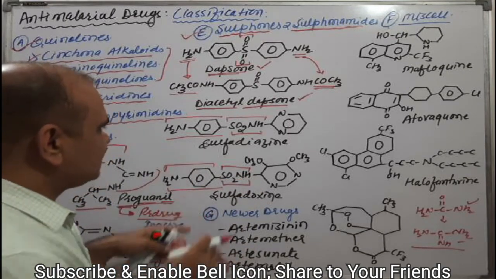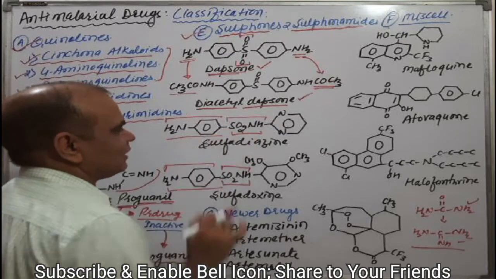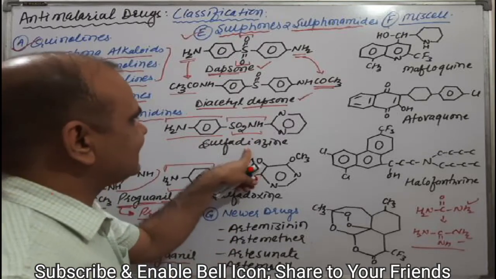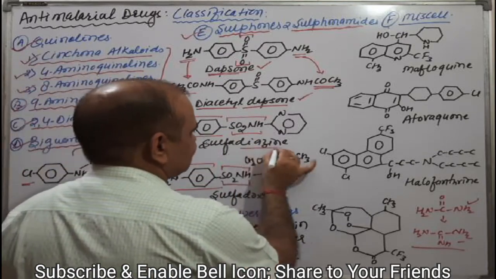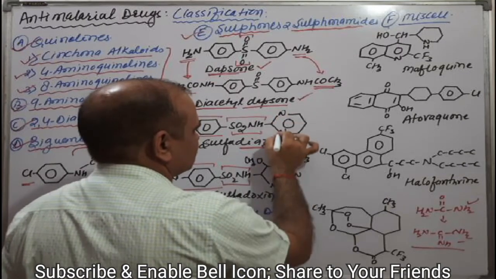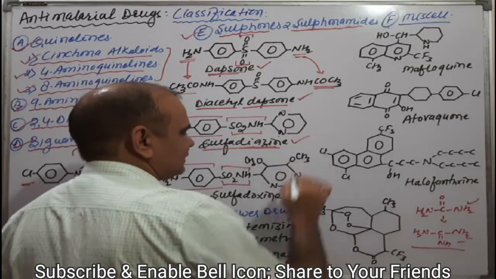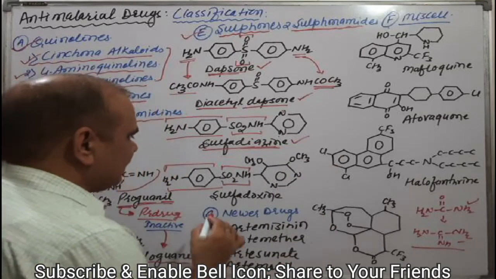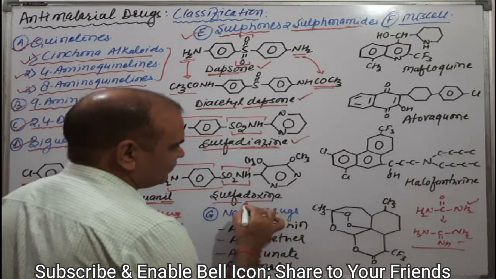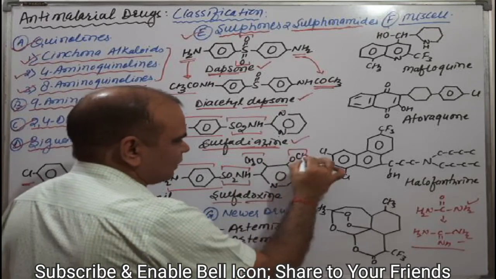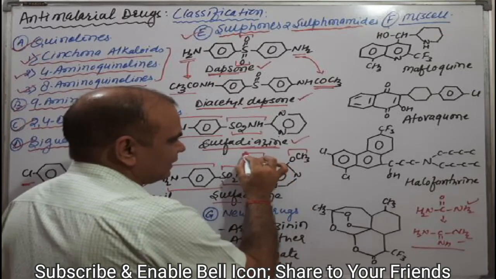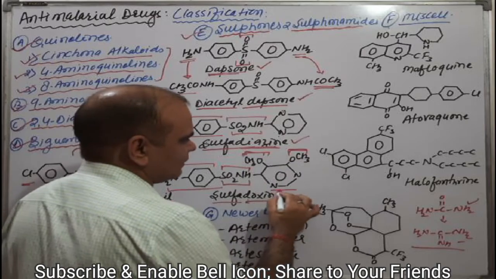Now come to the diazine. Diazine means two nitrogens, sulfadiazine. Is it clear? I think it will be clear. Next, sulfadoxine. Doxine means methoxy. Dimethoxy groups are there in the pyrimidine ring system, that is sulfadoxine.